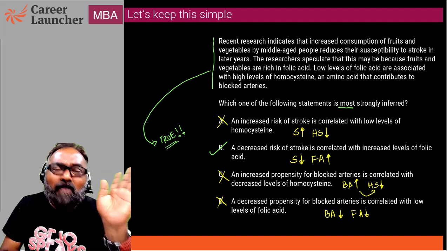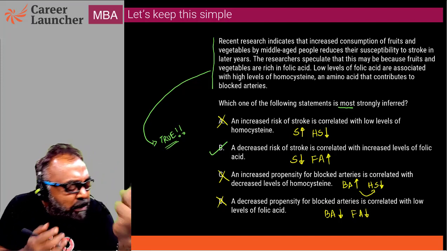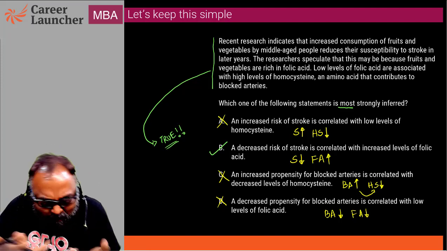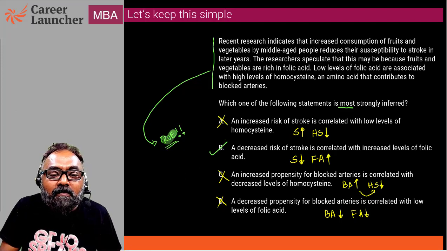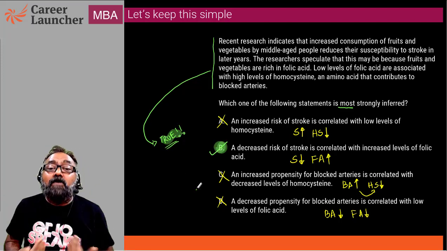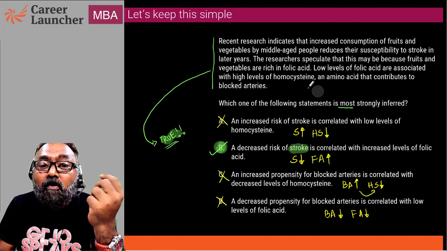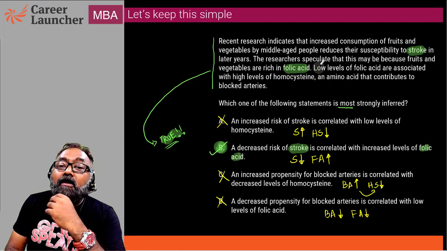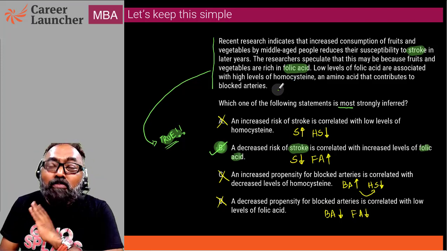Don't bother about what is inference or hidden meaning, as if we have to take it out, that it is somewhere inside and I have to do some operation. No, you treat inference as something that is true. It needs to be deduced. For example, here you've got stroke and you've got folic acid, and it is not explicitly mentioned, but it can be deduced. But whether it is explicitly or implicitly mentioned, you don't bother.